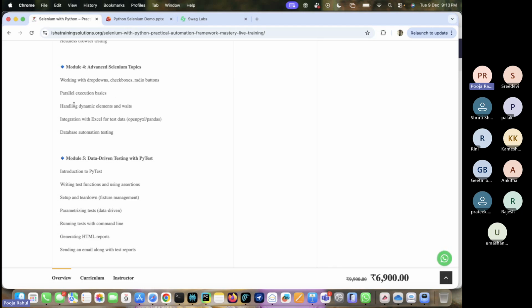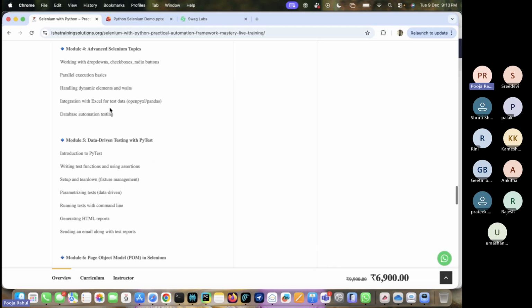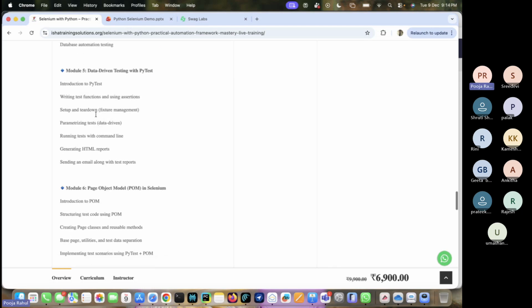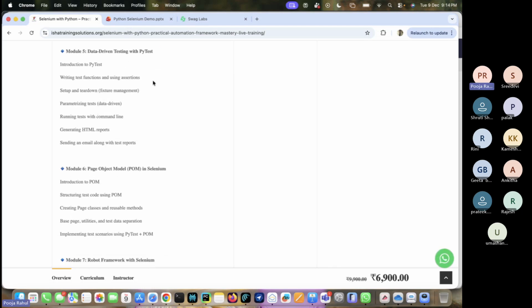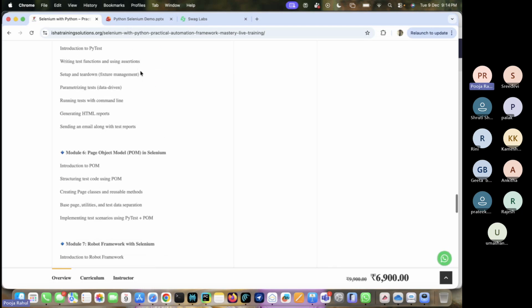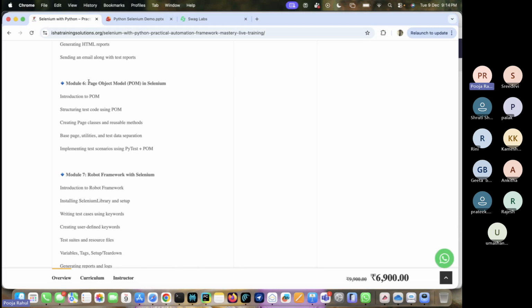Also, we are going to talk about the dynamic elements, weights, after that integration with Excel for data tests. For that, we have to use some libraries. We are going to discuss that. After that, we are going to discuss database testing. Then we are going to discuss these two frameworks, PyTest and Robot Framework. After that, Page Object Model.